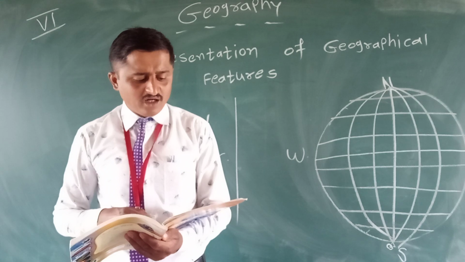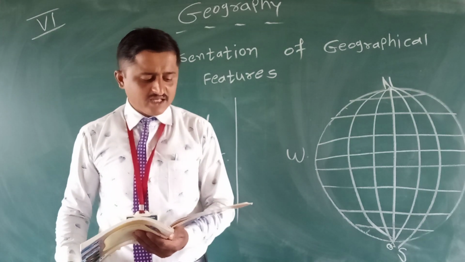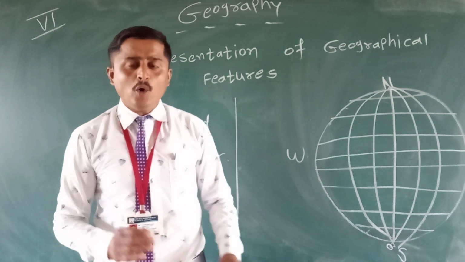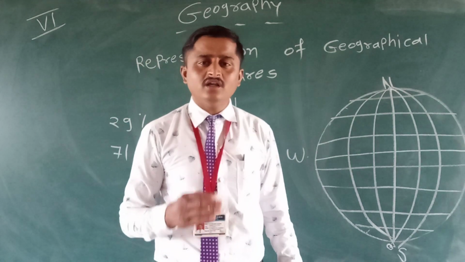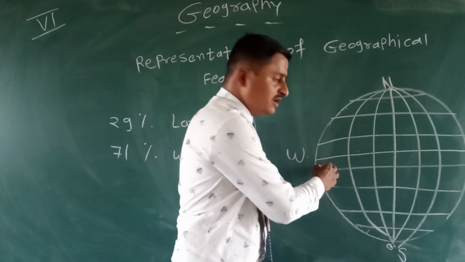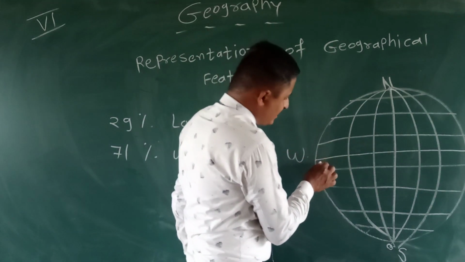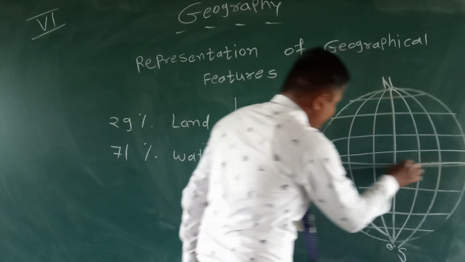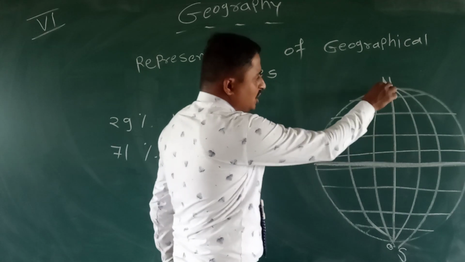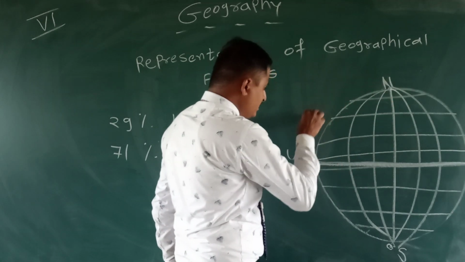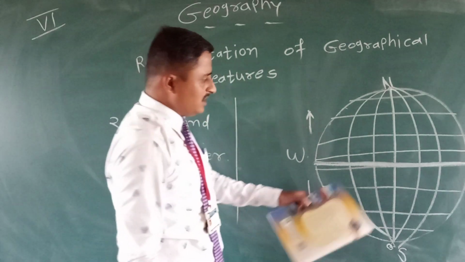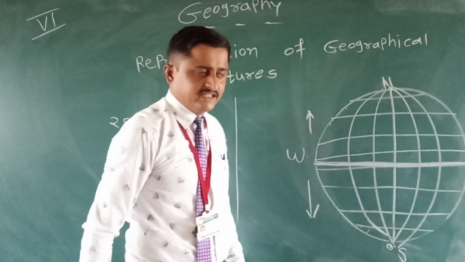The division of the earth into four hemispheres is clearly visible on the globe. There are four hemispheres on the earth. For example, this is the central equator. This is the northern hemisphere and this is the southern hemisphere. Understood? Northern hemisphere, southern hemisphere.